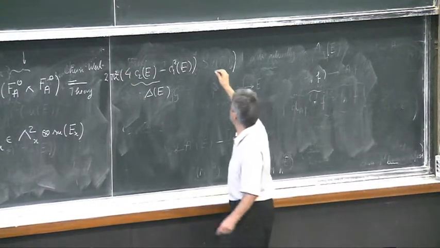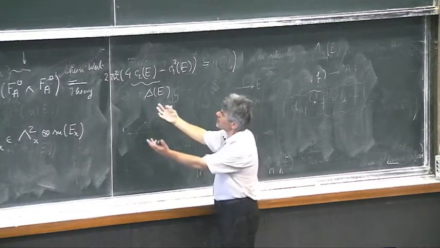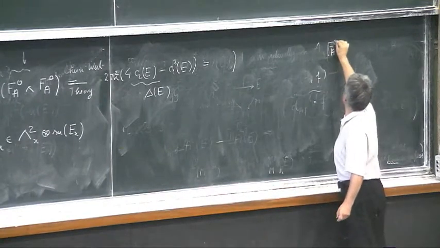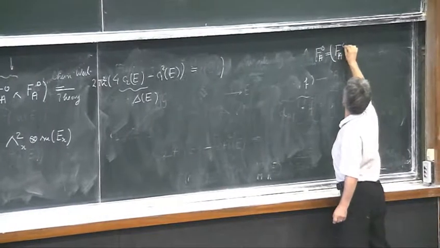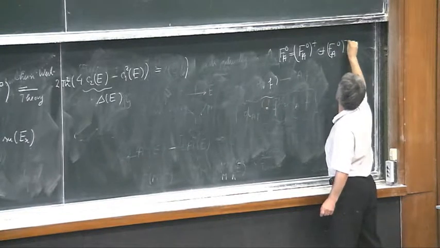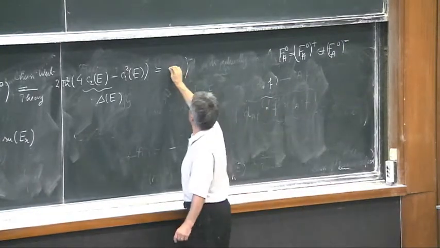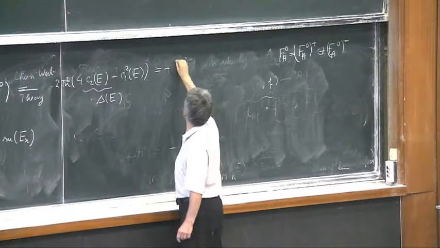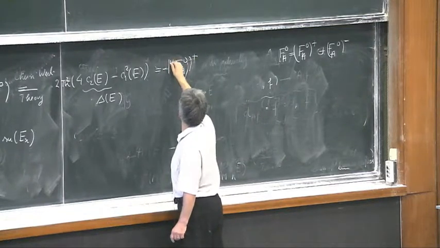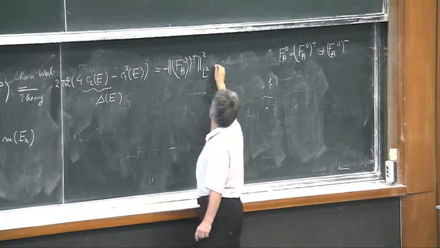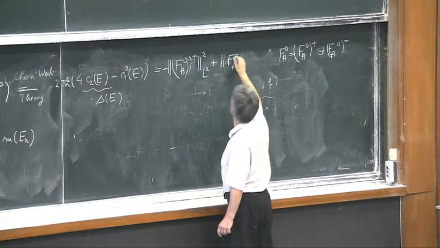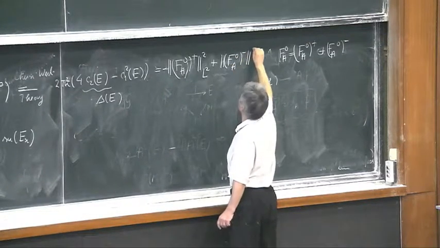On the other hand, using the decomposition of F_A0 into F_A0 plus and F_A0 minus, one can prove easily that this is minus the L2 norm squared of F_A0 plus, plus the L2 norm squared of F_A0 minus.